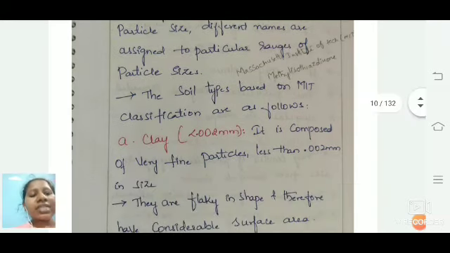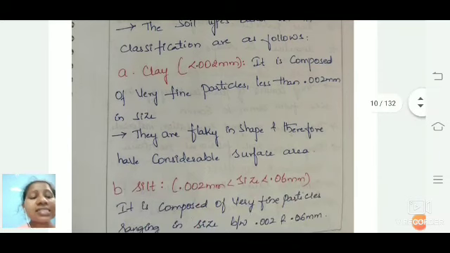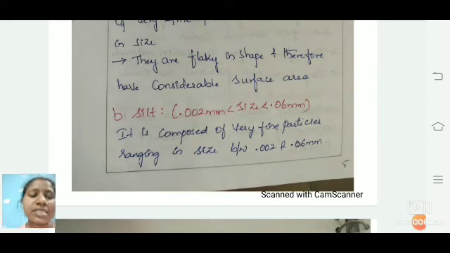As we all know, clay has a particle size of 0.002 mm or somewhat lesser than this. It is flaky and not considerable for any surface area. Next one is silt. This silt varies from 0.002 to 0.06 mm. It is the very finest particle.